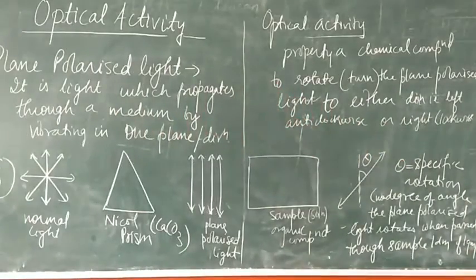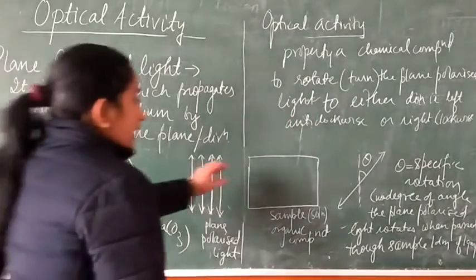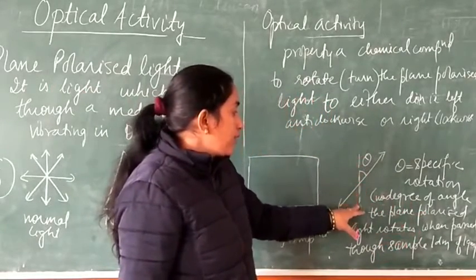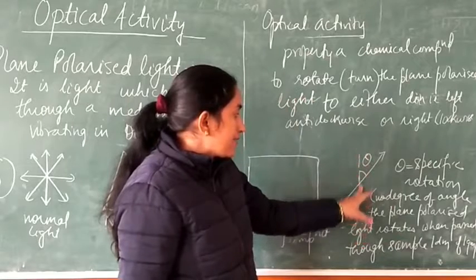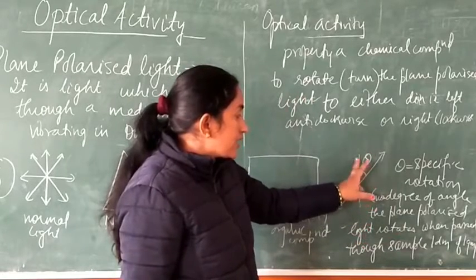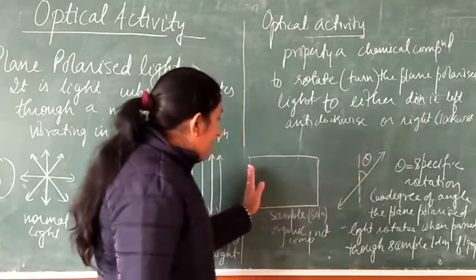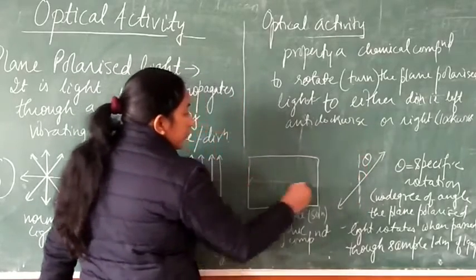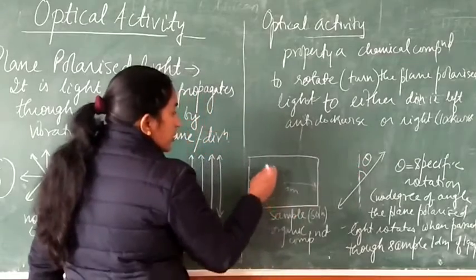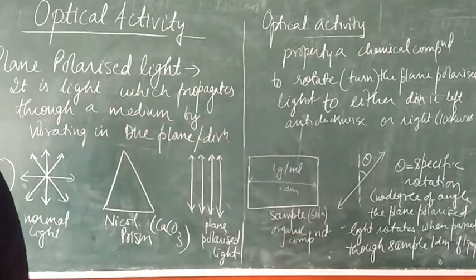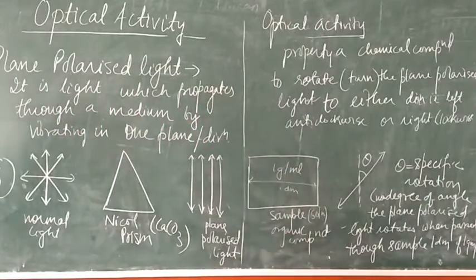Right? So hope the last line is visible to you all, that specific rotation is the number of degrees of angle that the plane polarized light will rotate. It is rotating from the expected path or expected plane of it. It has rotated through theta angle, which is the number of degrees of angle rotated when the plane polarized light passes through the sample length of nearly 1 decimeter, and the solution concentration is 1 gram per milliliter. Right? That angle will be known as, student, specific rotation. Right. Now student, next we will discuss the following.